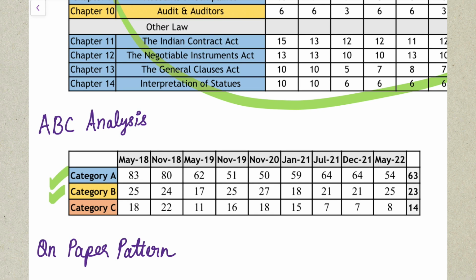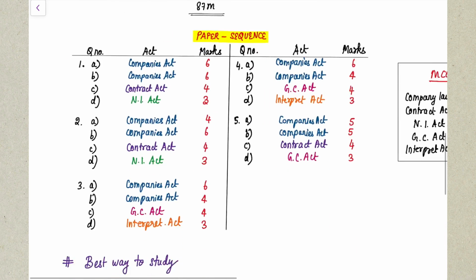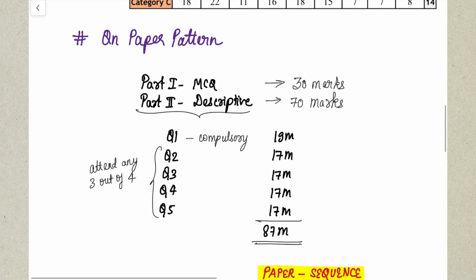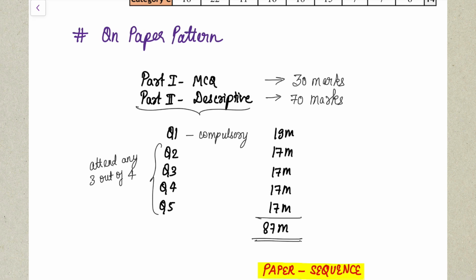But before we get into this, let me explain the question paper pattern, because there is a linkage between your question paper pattern and your important questions. Once we understand this, you will understand how I have categorized the chapters into category A, category B, and category C. So let me explain the question paper pattern first: you have two parts to your law paper.